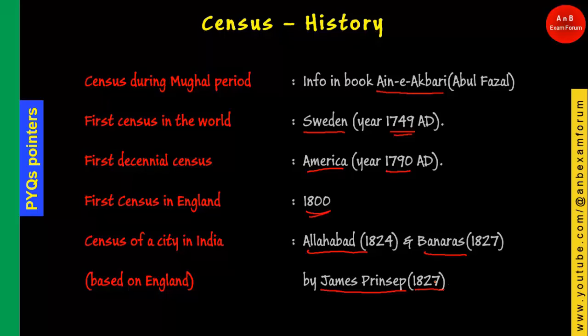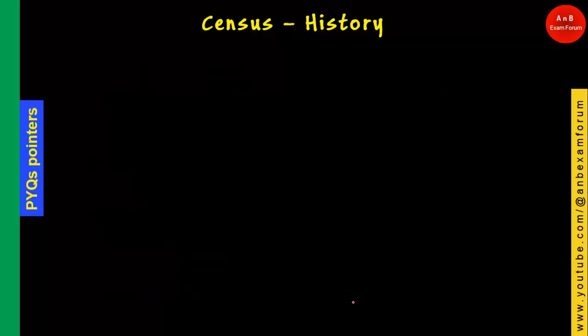So the credit goes to James Princip, who belongs to England. He wanted to do the census as it was done in England. So from the exam point of view, you should know the first cities where census was conducted pre-independence are Allahabad and Banaras, and it was conducted by James Princip.